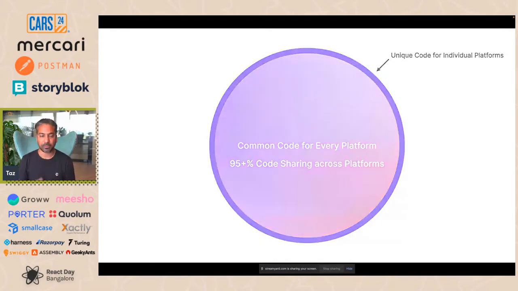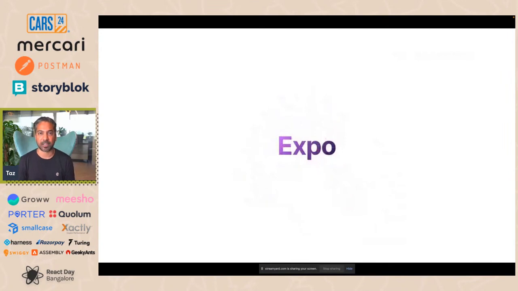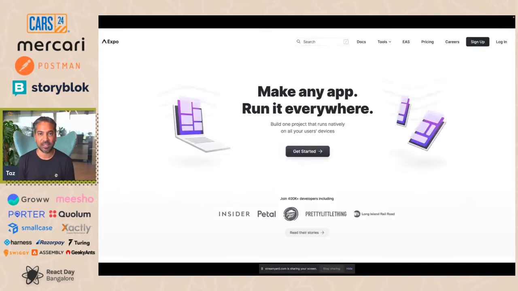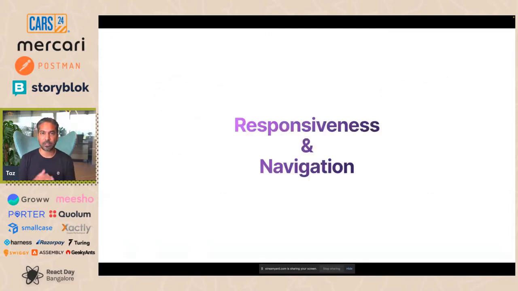So all of that, these days, is actually packaged up nicely in Expo. The talk I gave in 2017 was doing this manually. Expo does a lot of this for you automatically these days. And even their homepage says, make any app, run it everywhere. So feel free to go take a look at the docs on their site for a much more up-to-date version on how to do this today. So that's my journey to date.